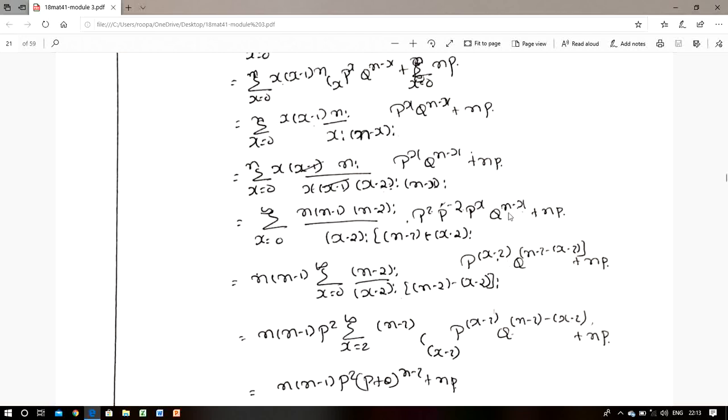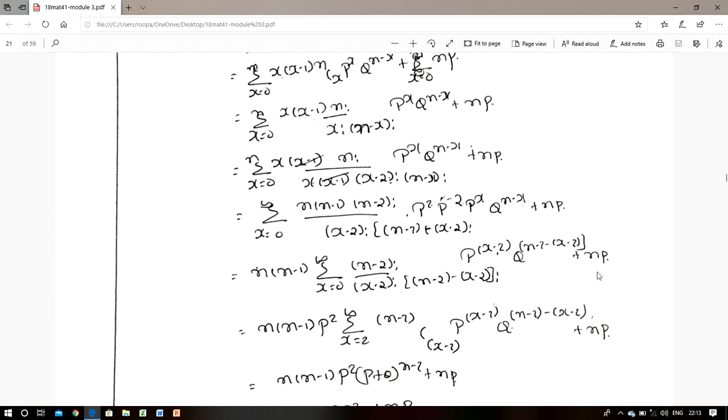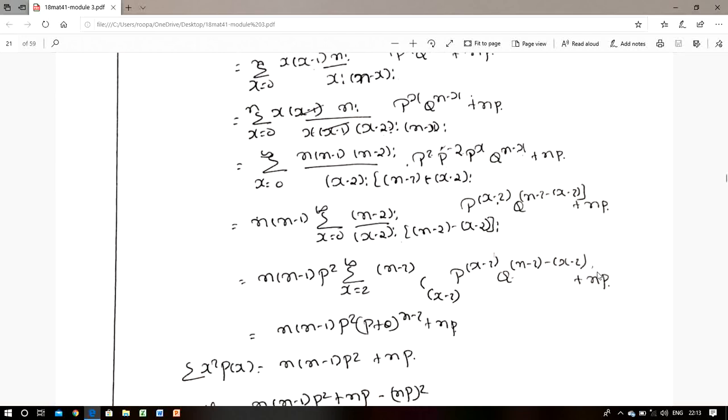Here also add and subtract 2, so we can write q to the power of n minus 2 minus (x minus 2), plus np. Then p square is constant, take it outside, so it can be written as n into (n minus 1) into p square, summation x equals 2 to infinity of n minus 2.